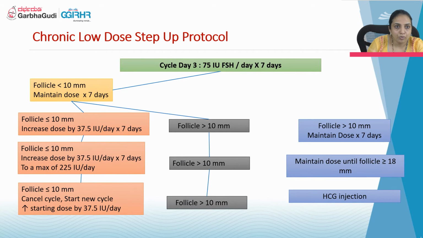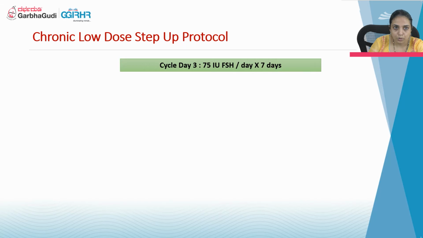The other, which we follow most commonly, is the chronic low dose step-up protocol. Once they come on day 3, start with a low dose. 75 international units of FSH is given for 7 days. In a severe PCO patient, if they have hyper-responded, we can even start with 37.5.